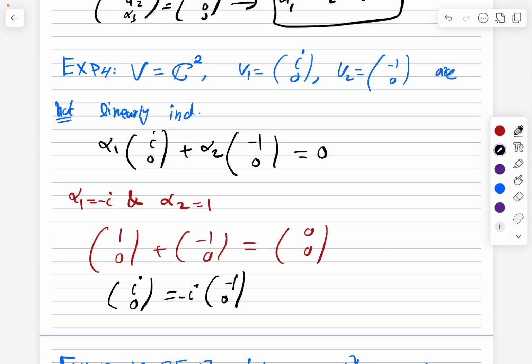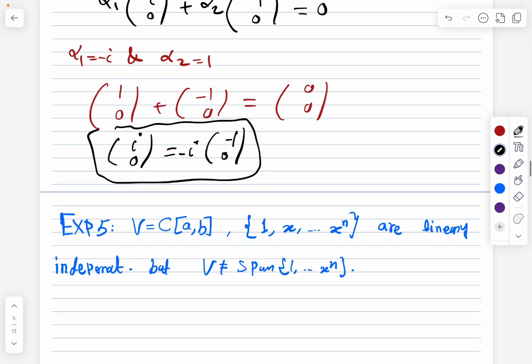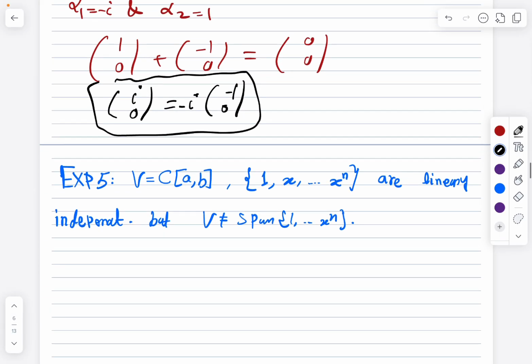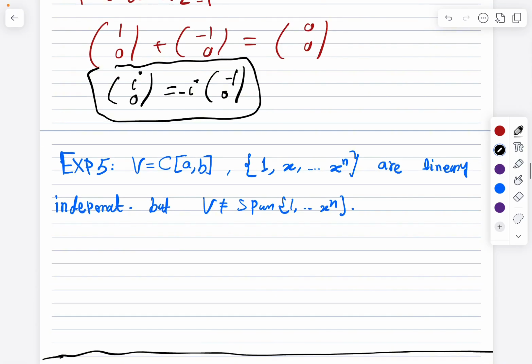Minus, yeah. So as we can see, they actually depend on each other. So they are not linearly independent. Now example 5. Now we are dealing with the second most important vector space, which is the set of continuous functions. We have these vectors of this vector space, which are 1, x,